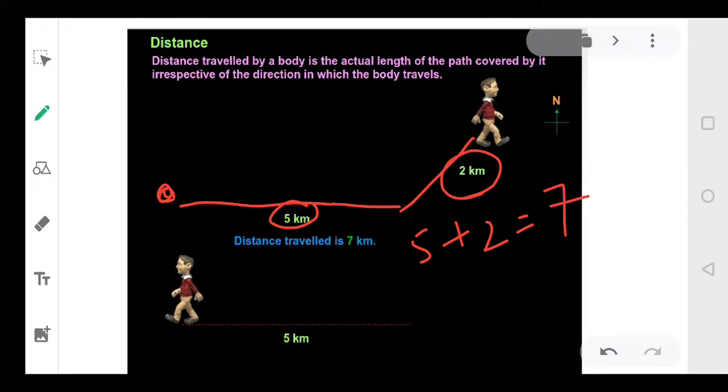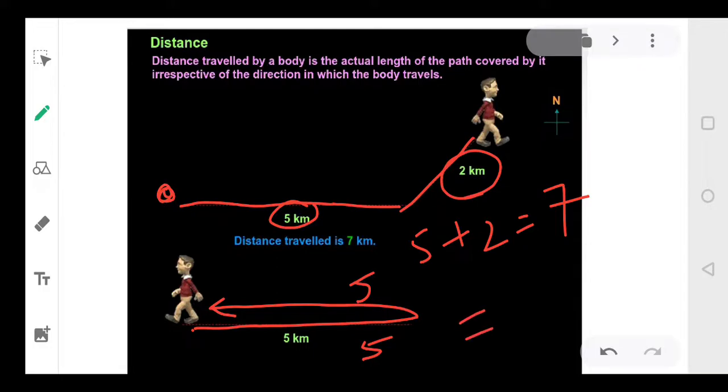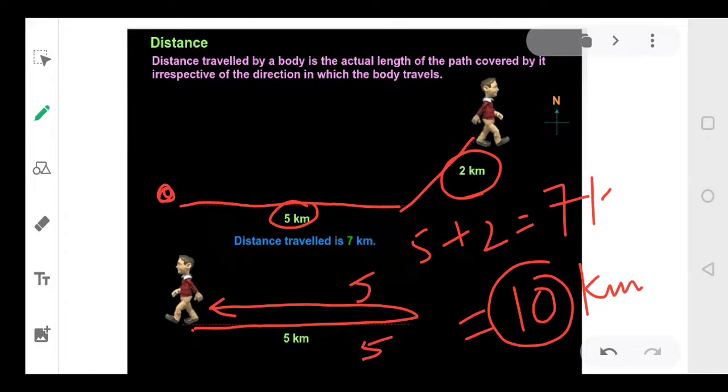Yes or no? Yes. Now suppose I am at this position, I went like this and I came back again. So how much distance have I traveled? 5 here and 5 back. So what is the distance traveled? It is 10, isn't it? So I have covered 10 kilometers and here I have moved 7 kilometers, isn't it?